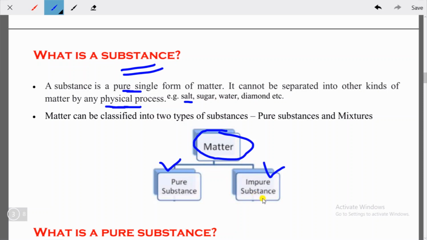We'll find this later in this chapter, that maximum of the matter is present not in pure form. They have some other substances included, forming a different kind of matter or substance.